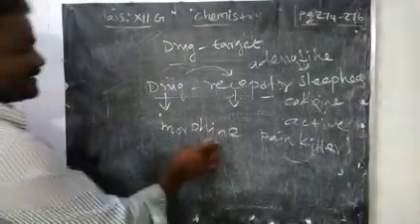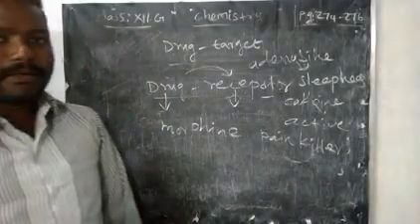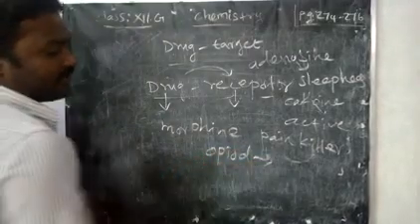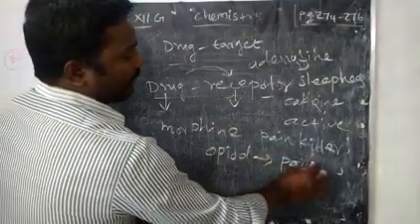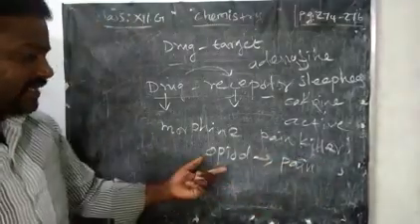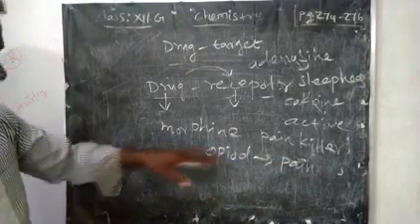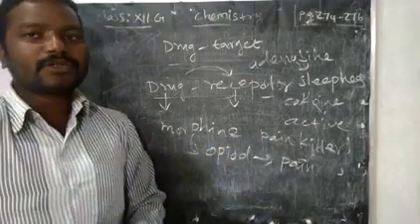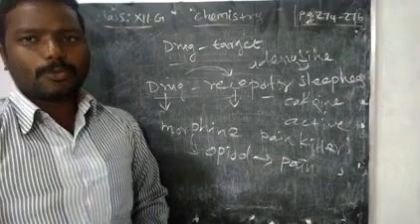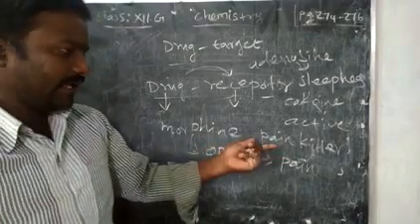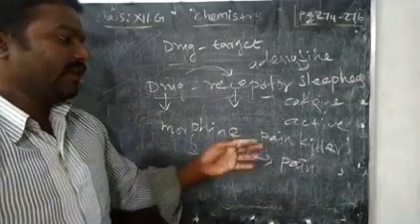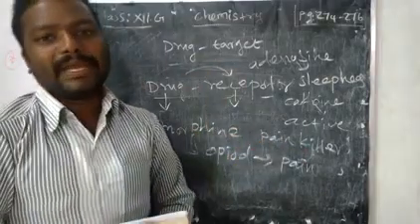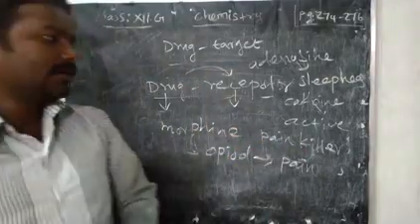Usually morphine is a drug, but in our body we have a receptor. What is that? Opiate, which makes pain. Any wound you get, you will feel pain because of this receptor. So this receptor is replaced by the morphine drug. The neuro system that makes pain, the morphine interacts with it and reduces the pain. So that's why we call morphine a painkiller. I hope you understood. Thank you.